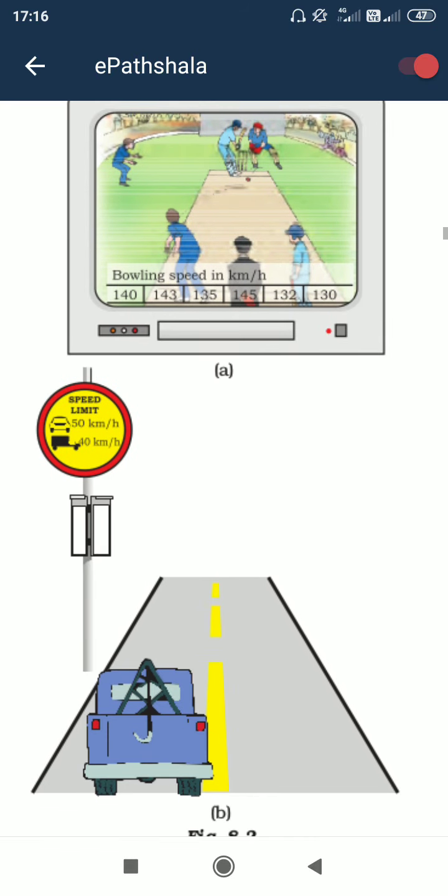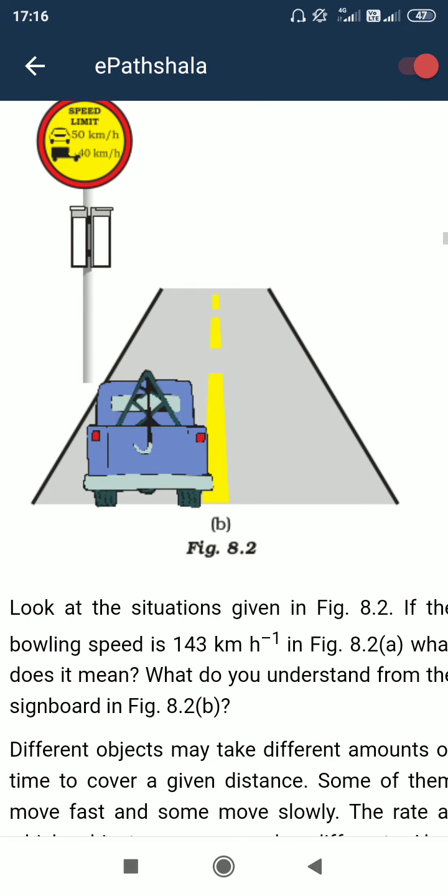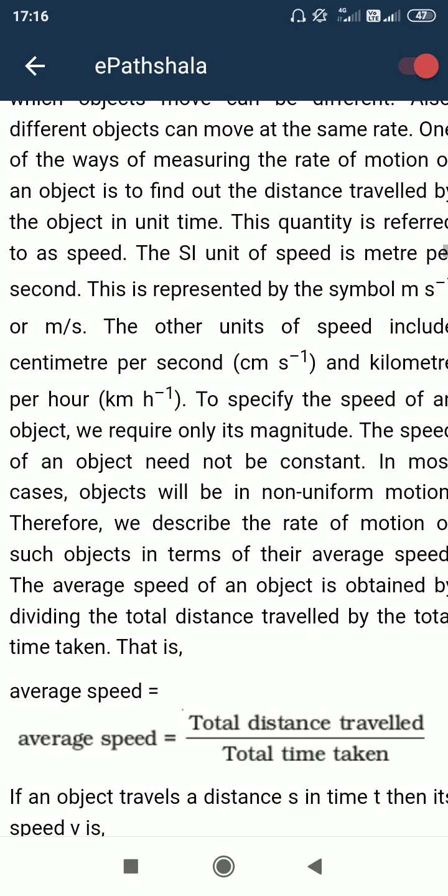When the rate of motion is fixed, not changing with time, like one body always moving 5 kilometer every 1 hour, then it is uniform motion. When it is changing, then it is non-uniform motion. Like in the first hour one body went 5 kilometer, in the next hour it went 10 kilometer, then it has changed. That's the non-uniform motion.